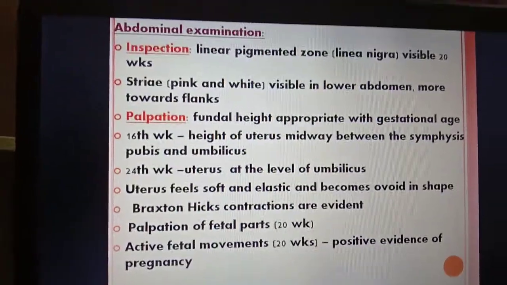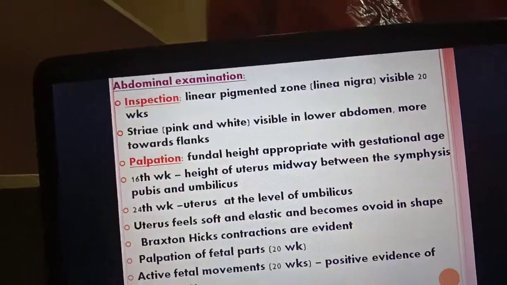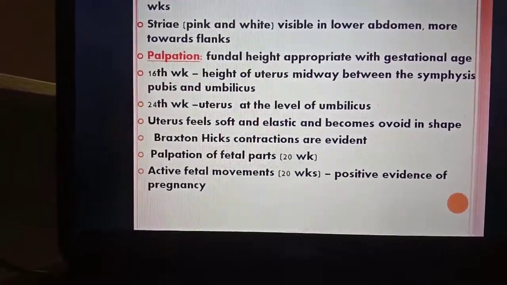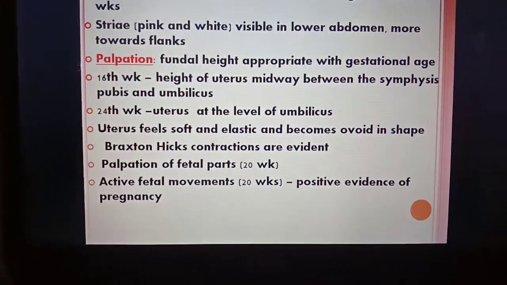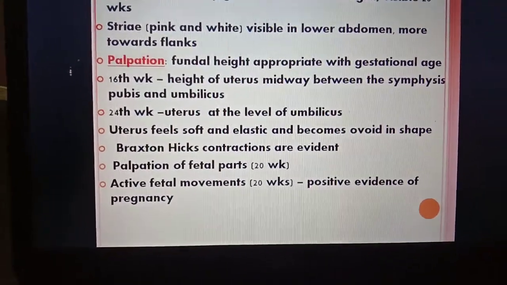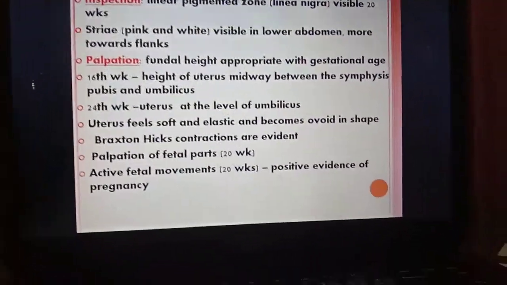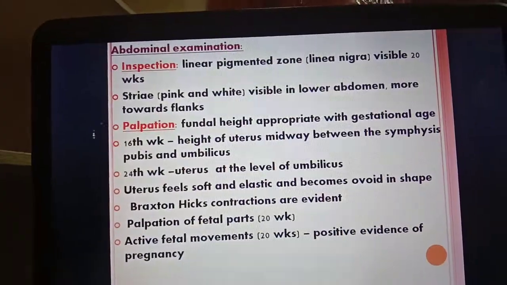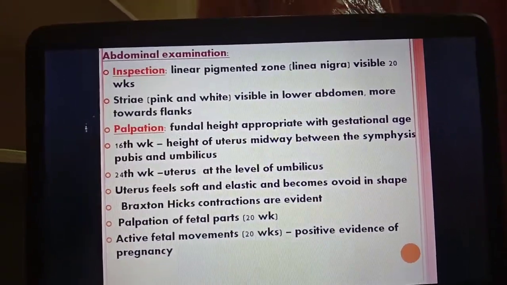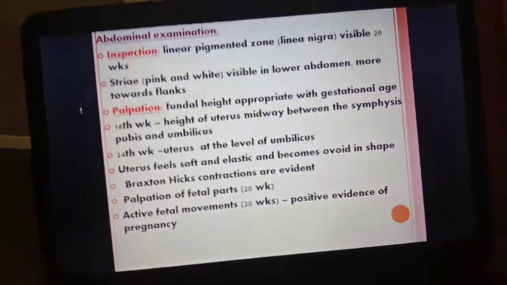Okay, and at the 24th week, the uterus is at the level of the umbilicus. The uterus feels soft and elastic and becomes ovoid in shape. The Braxton Hicks contractions are evident, and the palpation of the fetal parts during the 20th week, and the active fetal movement, that is about the positive evidence of the pregnancy during the 20 weeks.